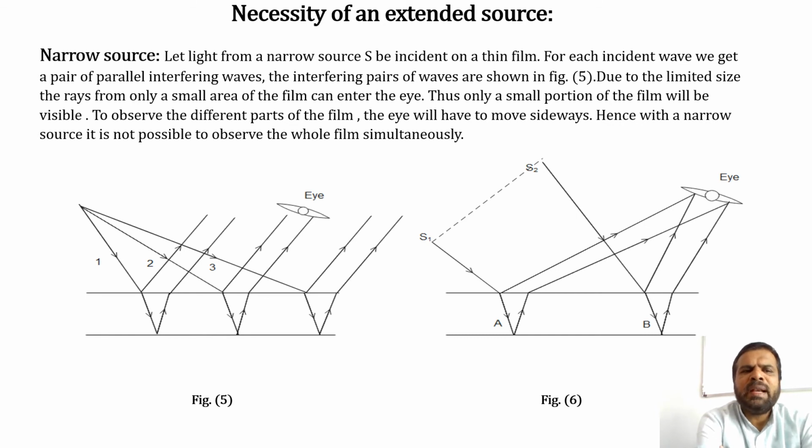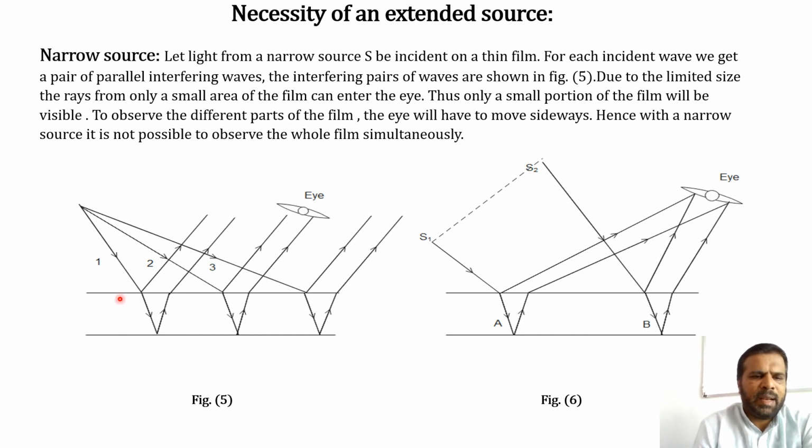Due to the limited size, the rays from only a small area of the film can enter the eye. Thus, only a small portion of the film will be visible. To observe the different parts of the film, the eye will have to move sideways. Hence, with a narrow source, it is not possible to observe the whole film simultaneously.